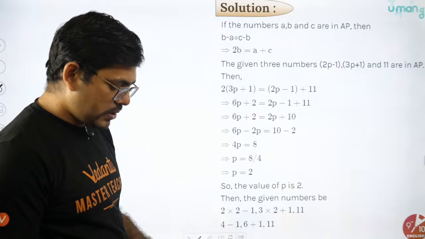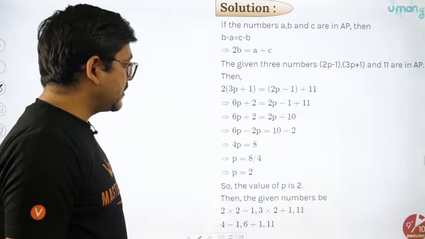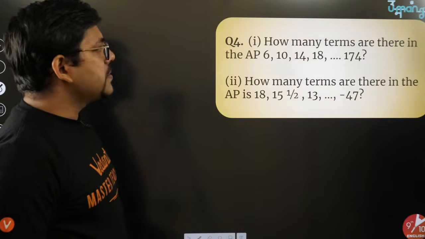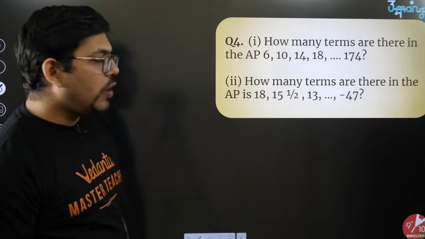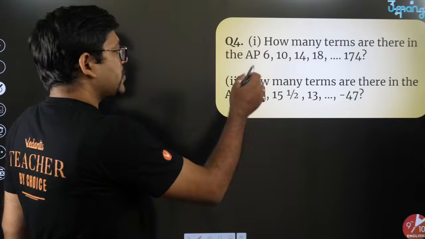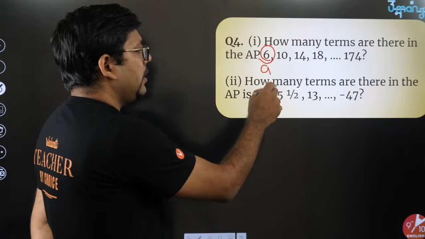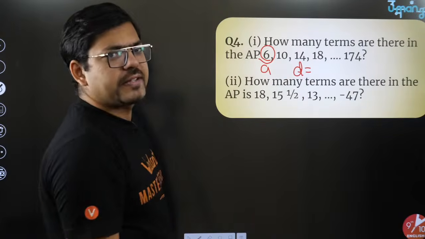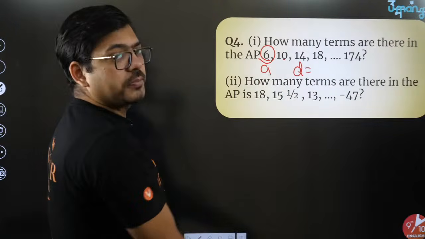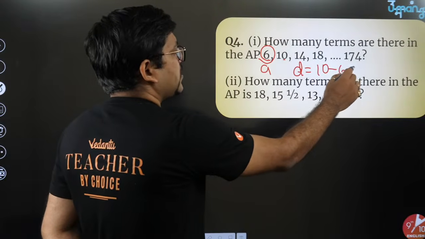So here we go to the next. The next one is this one. How many terms are there in the AP? How many terms do we have? If you have to calculate this, first of all, you know that this is an AP. So this will be your first term, A. And for this, can you find the constant difference, D? Very simple. Second term minus first term is the common difference, D. So you will write 10 minus 6, which equals 4.